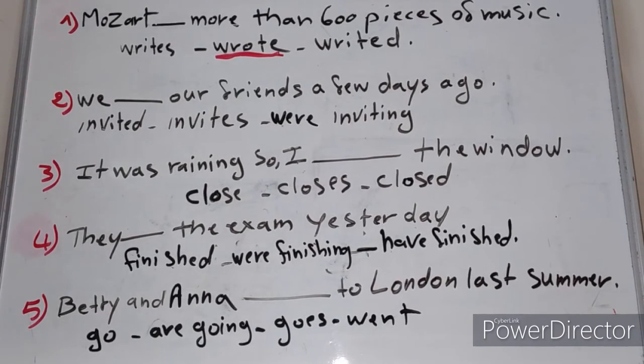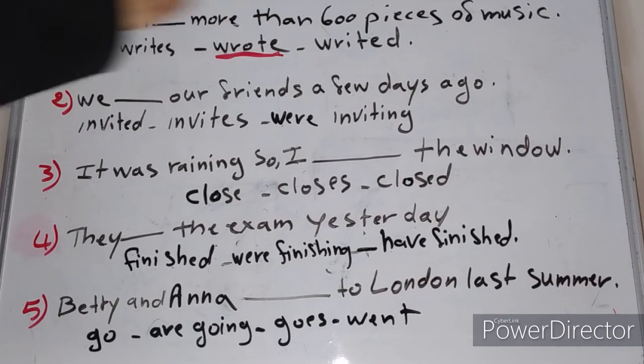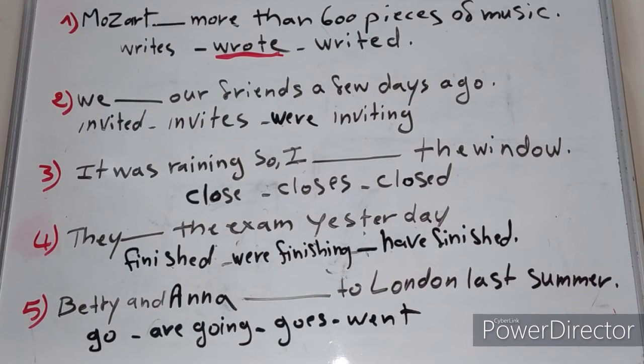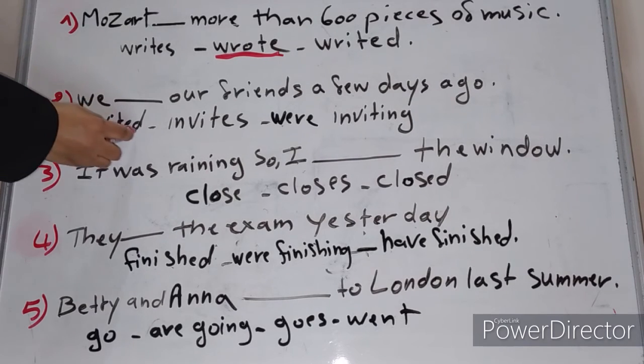Number two: we blank our friends a few days ago. We invited, or we invite, or we were inviting? A few days ago is an indication for the past. We say, we invited.